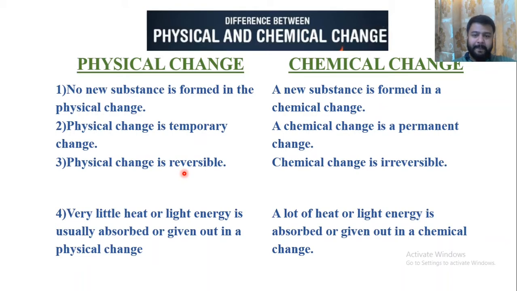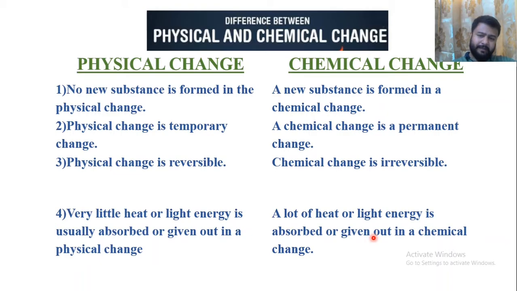For example, if ice is there, we can melt it to form water, and water we can again turn into ice by cooling it. But chemical changes are irreversible. Once it is formed, we cannot reverse the change. In a physical change, a very small amount of heat or light energy is usually absorbed or given out. But in a chemical change, a lot of heat and light may be absorbed or given out.